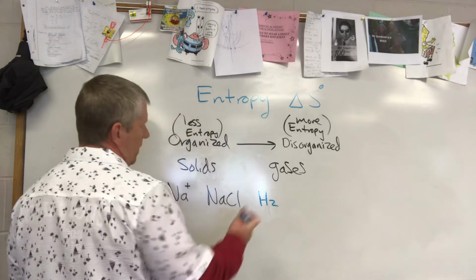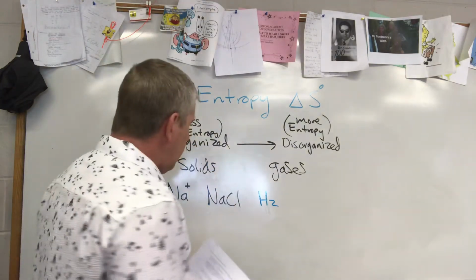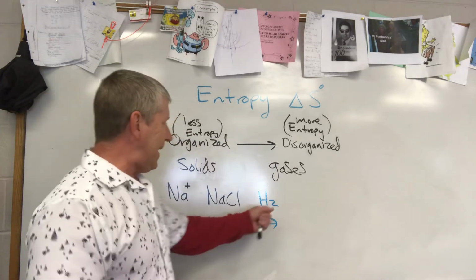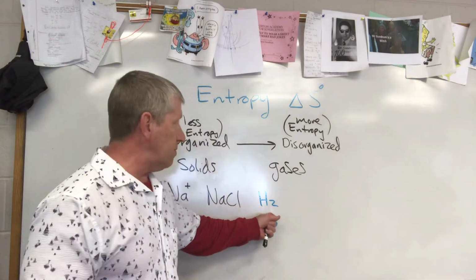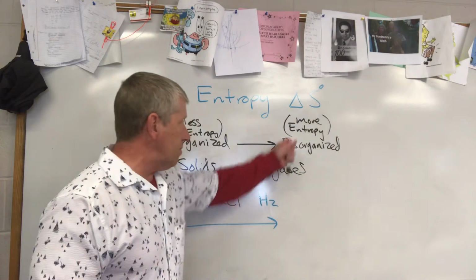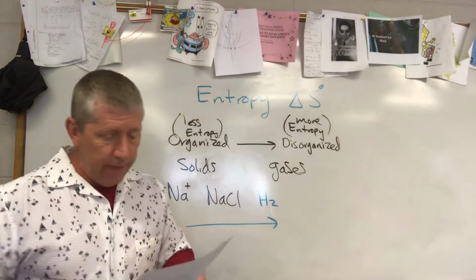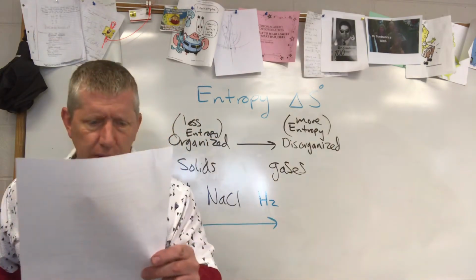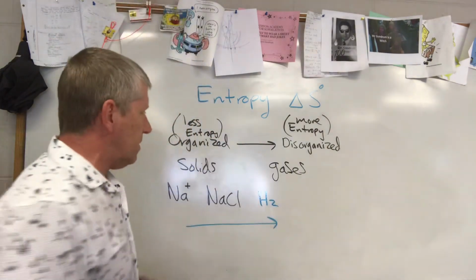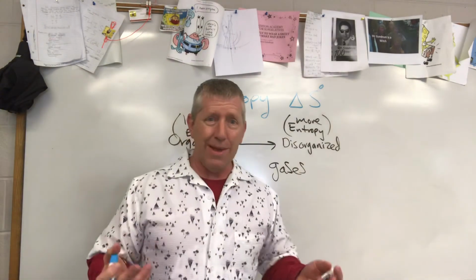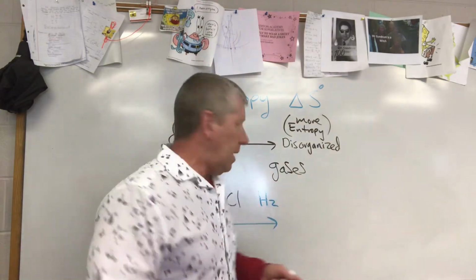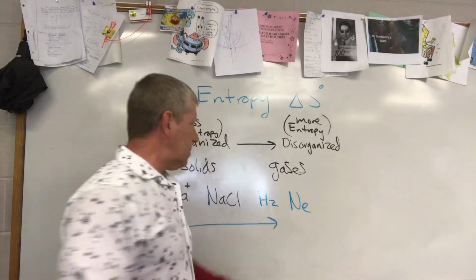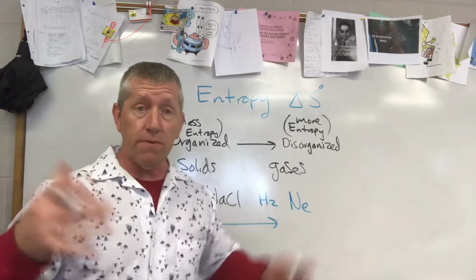So I'll keep the solids over here in black, we'll put the gases in blue. But remember, this is increasing disorganization. So the gases certainly have more disorganization, more possibilities, more entropy than the solids. All right, what do we got next? We've got some sulfur dioxide and neon. Well, neon is element number 10 on the periodic table, so it's not that big, and it's just a single neon. It is more entropic than hydrogen because it has 10 electrons and more possibilities for the electrons.